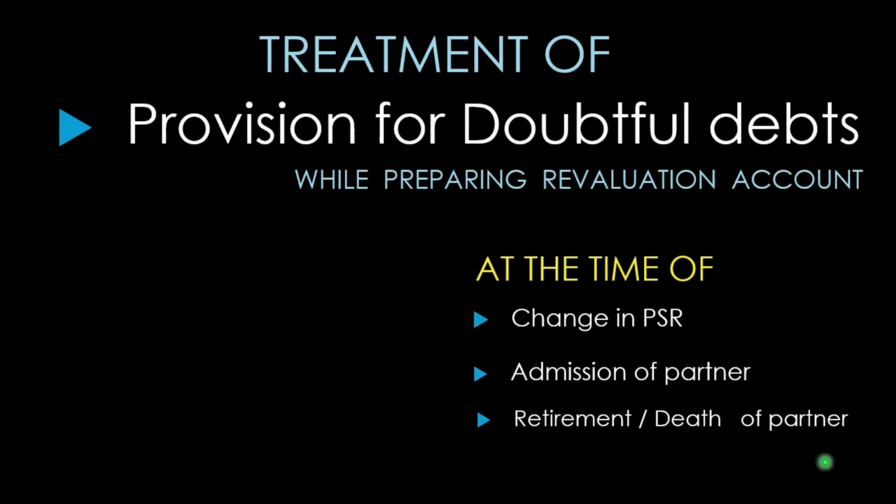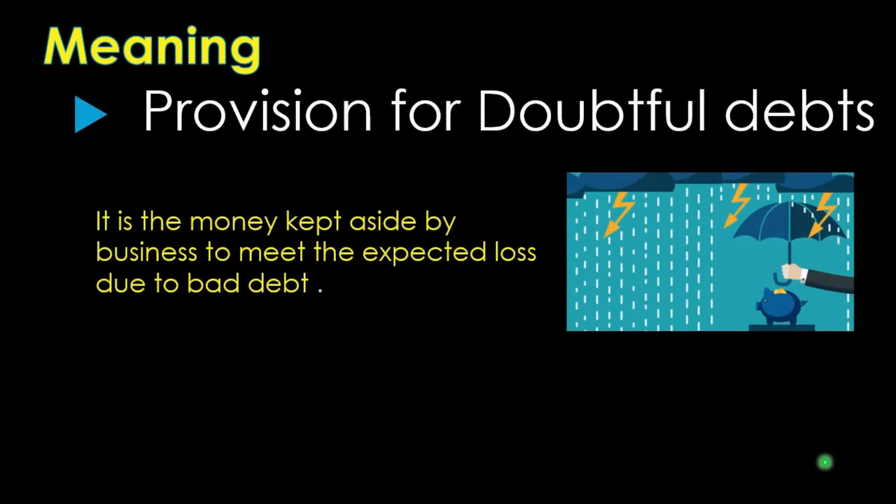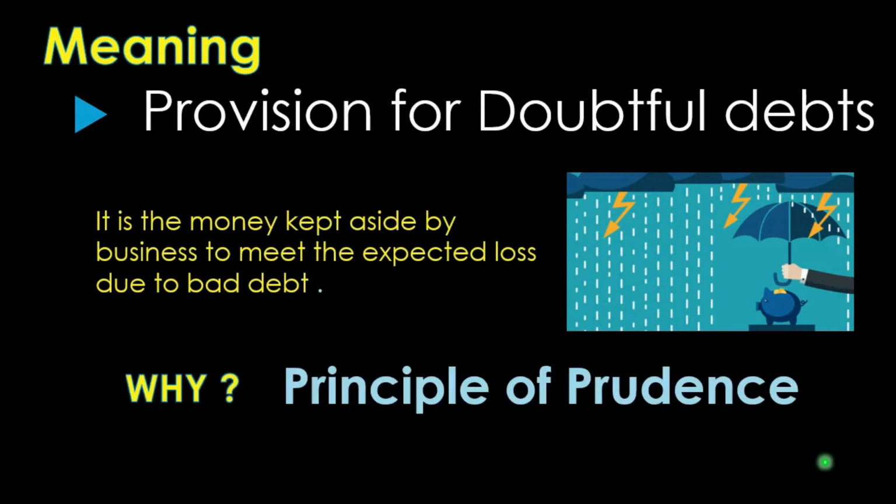So before I do this topic in detail, I do the different cases, I want to tell you some general things about provision. First is the meaning. What is provision for doubtful debt? So it is a money which business has kept aside to meet the expected losses due to bad debt. And why we do this? It is because of the principle of prudence which you have done in class 11th, which says that business should provide for all future losses. So that is the reason why a provision for doubtful debt is created in business.